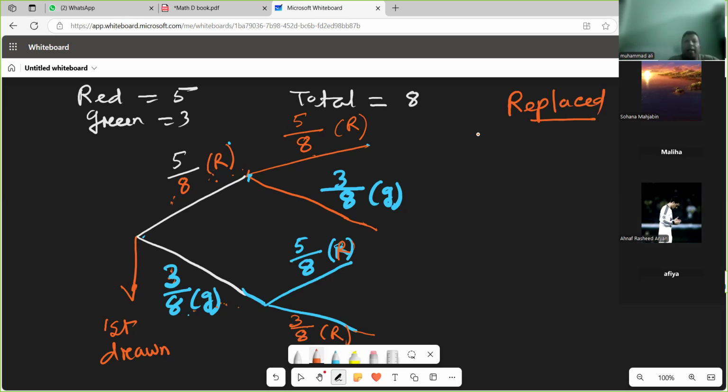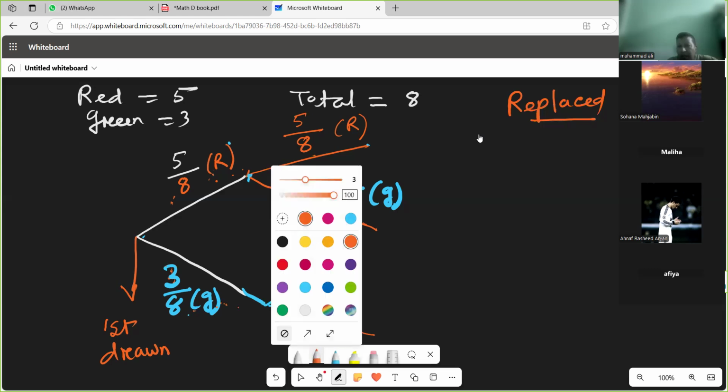Okay. Now this is the tree diagram. Is it clear, everybody? Yes, sir.